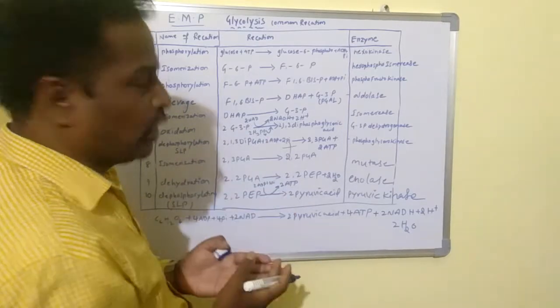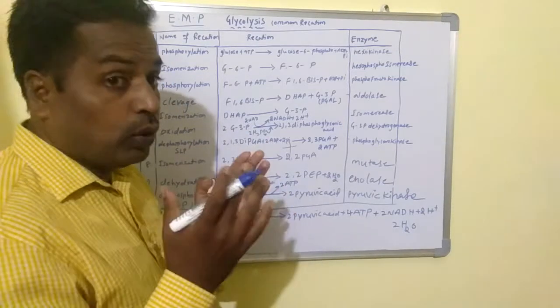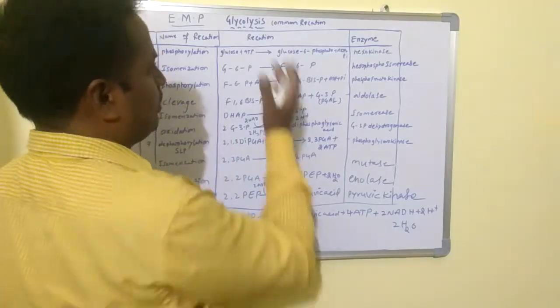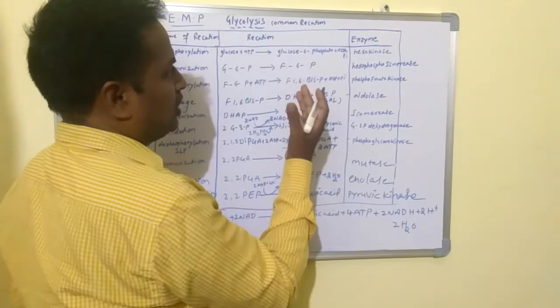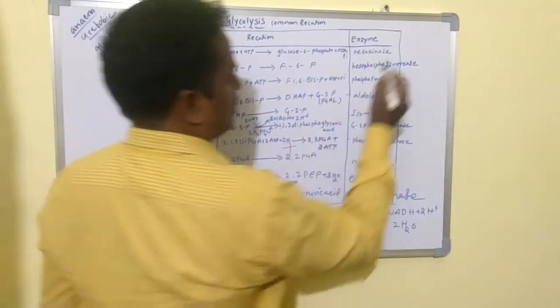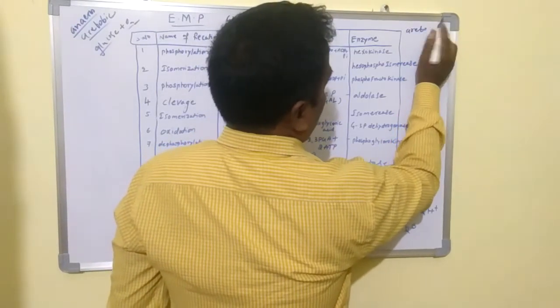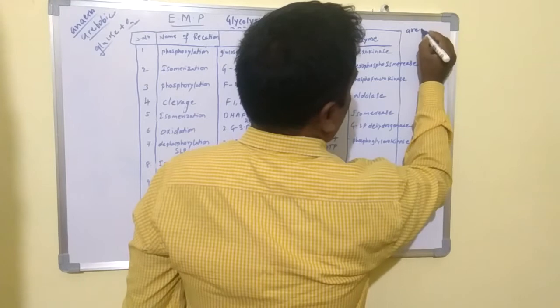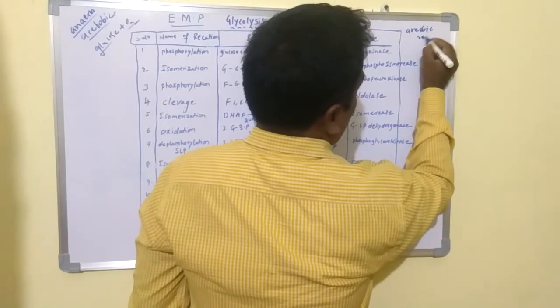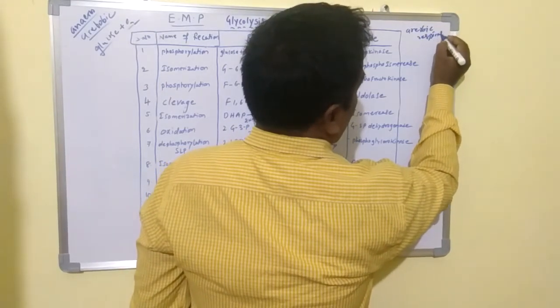In the process of aerobic respiration, four important reactions are present.